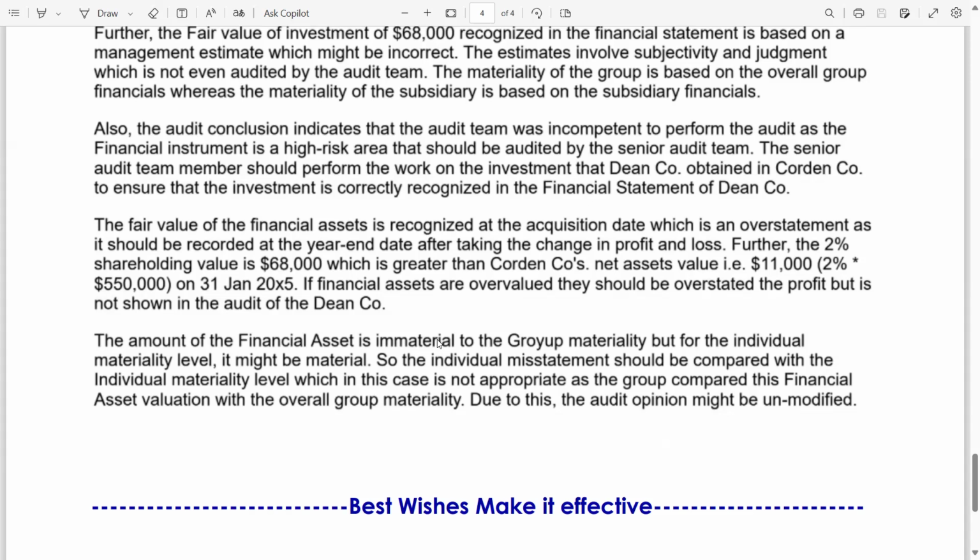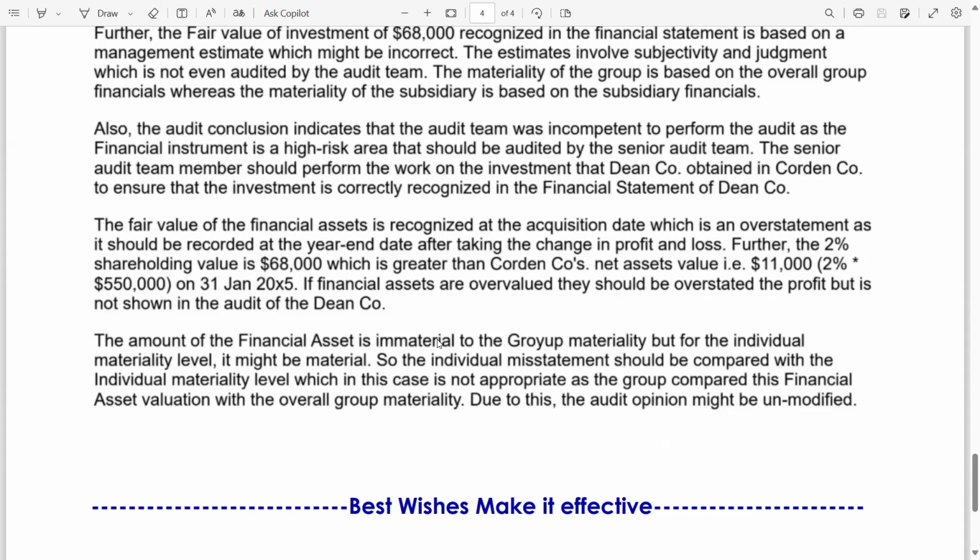Okay, there is an important thing. Sometimes in the group questions, the examiner gives you the overall materiality of the group. And when we are going to solve the exhibits of a subsidiary related issue, there is a possibility that the subsidiary misstatement amount may be immaterial. Why immaterial? Because the materiality amount given by the examiner is based on the overall group materiality. That materiality is for the overall group materiality.